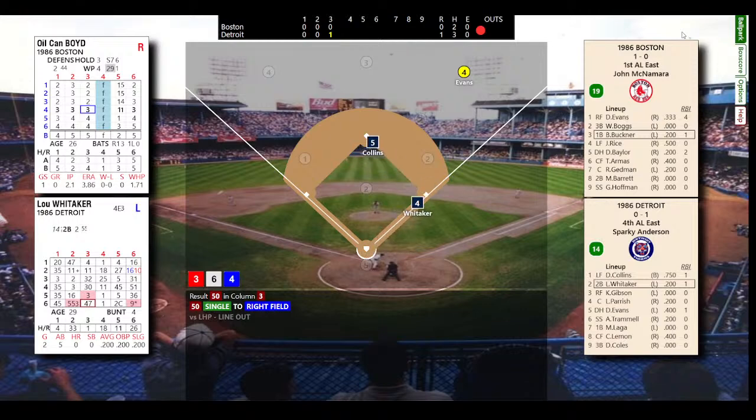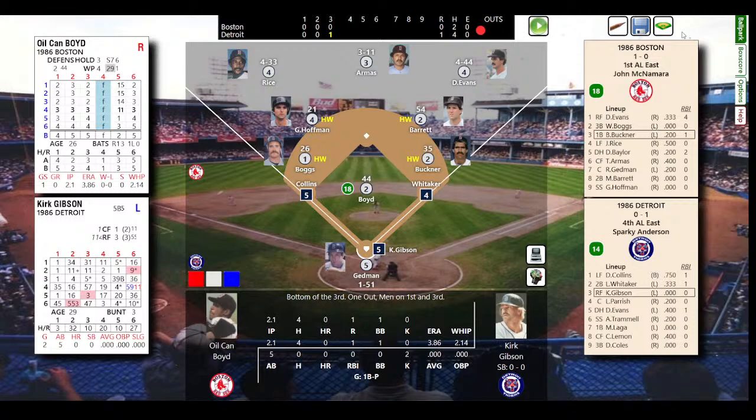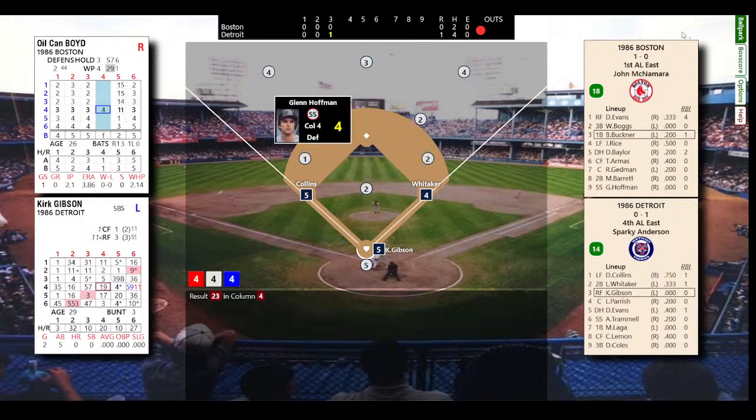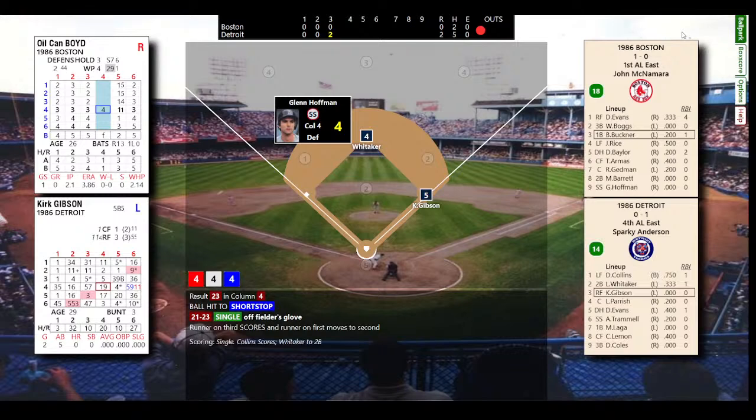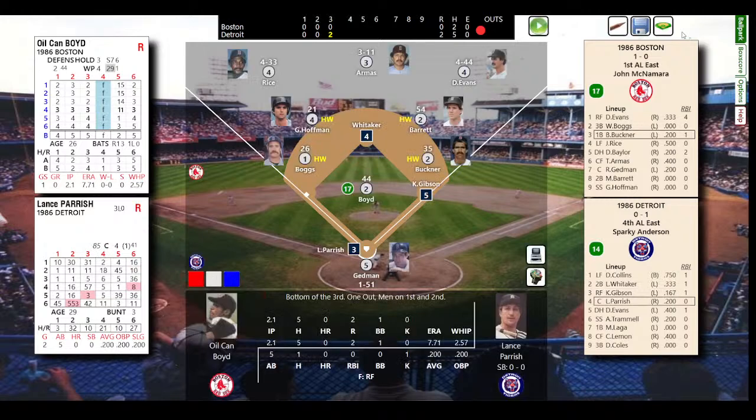Base hit to right field. Collins will go to third with his speed. The Tigers have first and third now, 1 out. And here comes Gibson. Ground ball to Hoffman. Off his glove. And you have to wonder if Spike Owen's out there, if that is a play that's made. It's not an error, but it goes as a hit. And the Tigers are up 2-0.